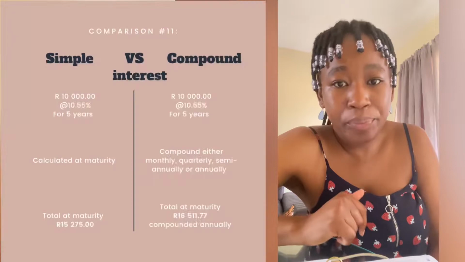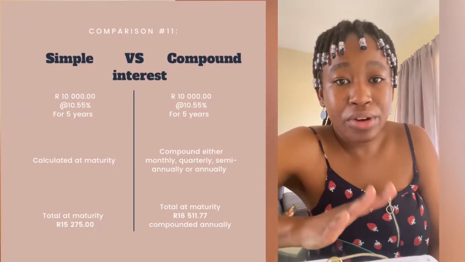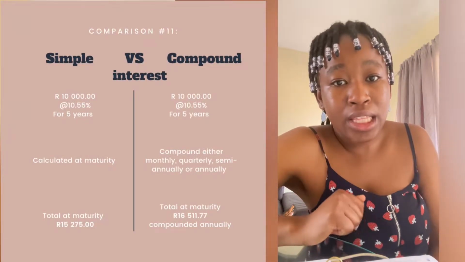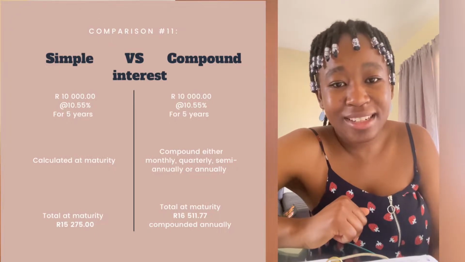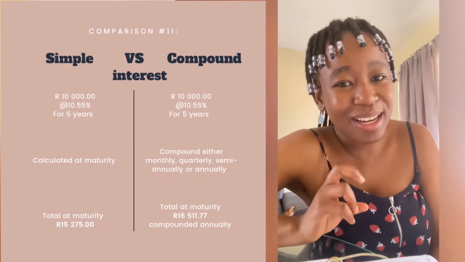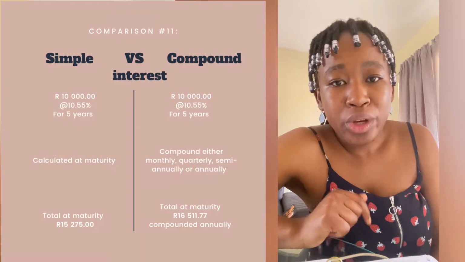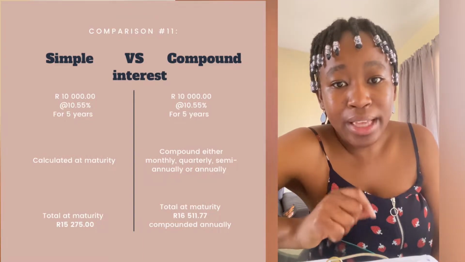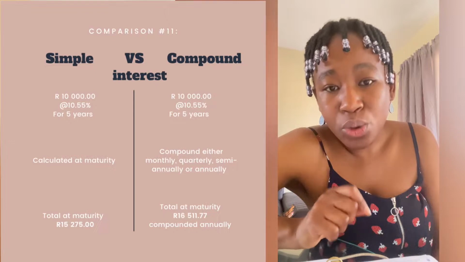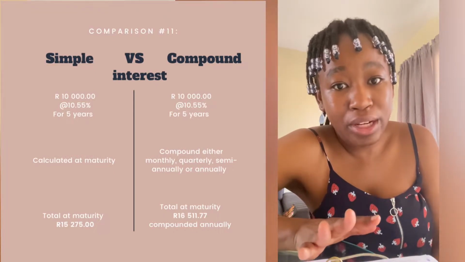Simple means that when you invest your money, let's say for a period of 5 years, that interest rate will only be calculated at maturity. For an example, I have a 10,000 example here. So let's say you're investing 10,000 Rand for 5 years, right? And the interest rate is this 10.55% that has been advertised by a particular bank. Okay, so at maturity, you will get 15,275. Okay, that's simple interest.